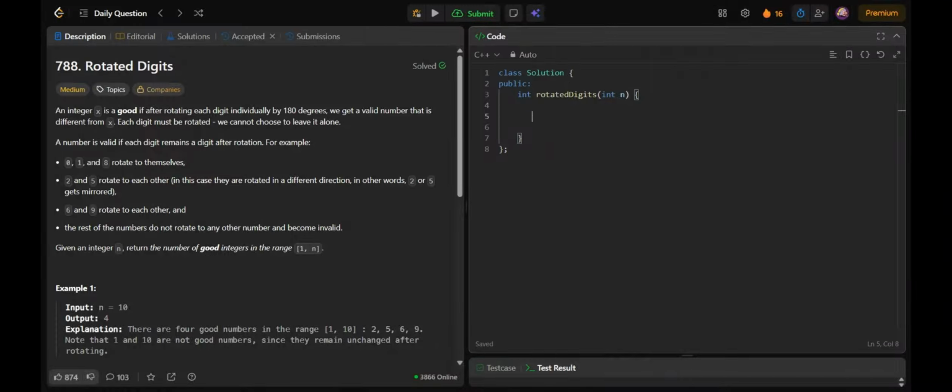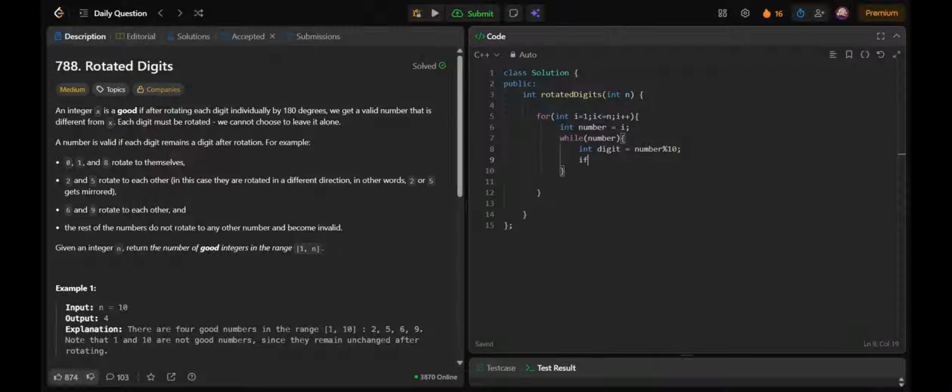Let's look at the implementation now. So I am going to iterate from 1 till n, and this is going to be my number. So int number is going to be i. This is the number that I'm checking, whose digits I'll be checking. So while number is there, I have to check its digit, right? Int digit would be nothing but number modulo 10. And I'll also create an unordered set of invalid digits. It's not necessary to create a set because we can always check if the digit is equal to 3, 4, or 7, but I'm going to create a set because I want to.